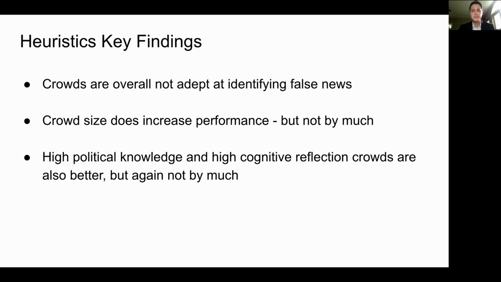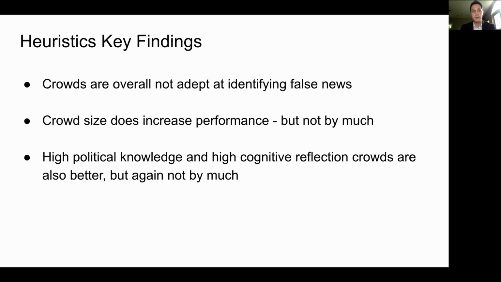One thing that we did notice was that larger crowds help, not too surprising. There is a little bit of signal there, so amplifying the amount of people participating definitely helps, but not by much. And high political knowledge and high cognitive reflection, which I didn't show, also helped, but again, by very little. And this is something we found in our individual determinants paper.